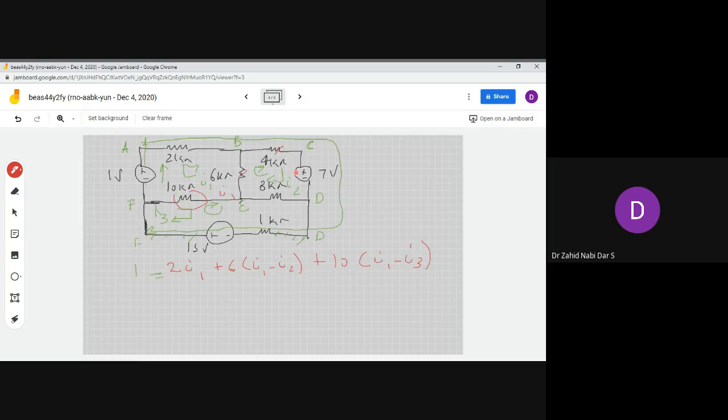Now, as far as the second source is concerned, this is also a fall, and the current is also a fall. If the direction of the current was the other way around, for the 7 volt we would have written voltage rise is equal to voltage fall. But this is completely a falling circuit, so we'll write 0 over here. The first value would be 6 into I2 minus I1, and the second value is 4 into I2, and the third value is 7 volts, and finally 8 into I2 minus I3.